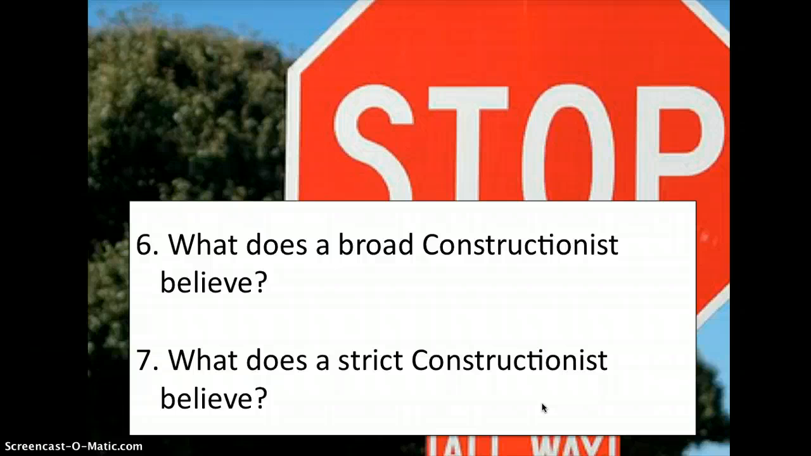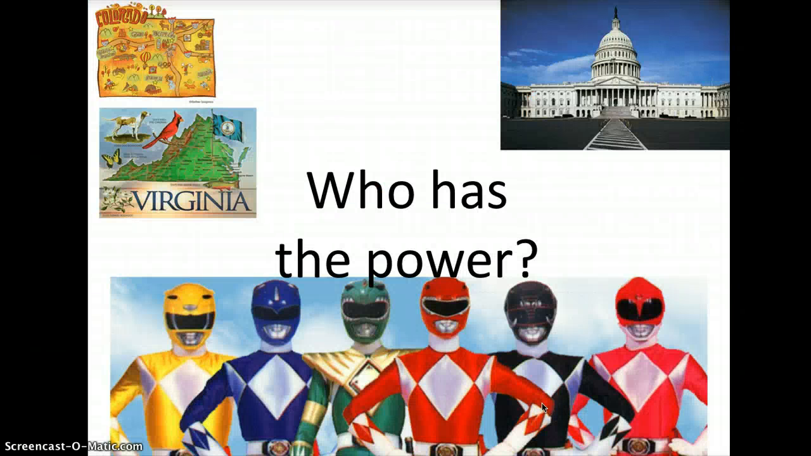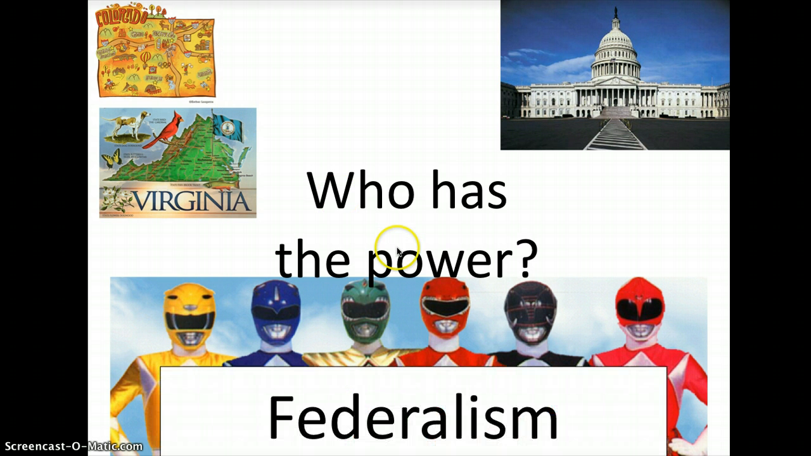Okay, let's move on. So, in closing, I want to know who has the power. Do the states have all the power under Amendment 10 of the Constitution? Or does Congress have all the power under the Necessary and Proper Clause? Or is it a little bit of a give and take? Congress has a lot of power, and so do the states. This question of who has the power between states and national government is called federalism. It's shared, right?